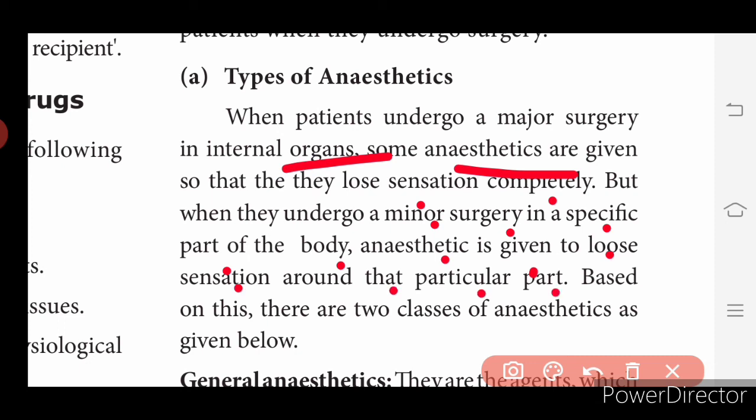Whenever we undergo major surgery, we lose sensation in our whole body, whereas some anesthetics are used to lose sensation around a particular region. So these are the two classes of anesthetics.